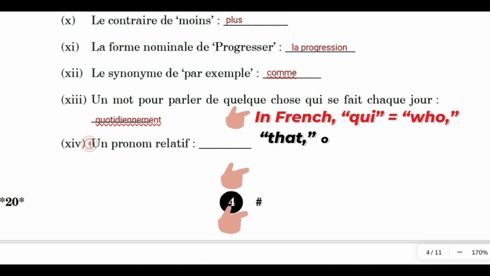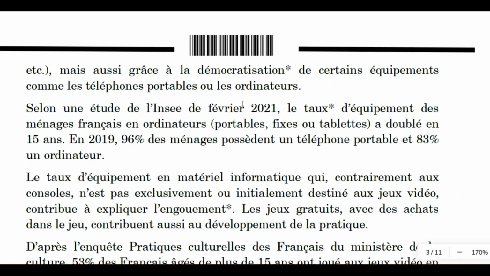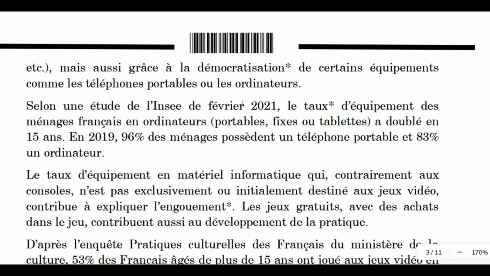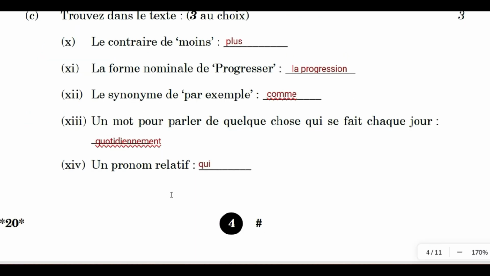So the last question is a pronom relatif. From the text we have to find what is a pronom relatif like qui, que, dont, etc. So what it means, the qui represents who, that or which depending on context, isn't it? So it connects 2 sentences into one. So let us find out where is qui, que, etc. Yeah, I could find in this paragraph. Le taux d'équipement en matière informatique qui contrairement au console n'est pas, and it goes on. Okay, so here it represents which. So the answer is qui.